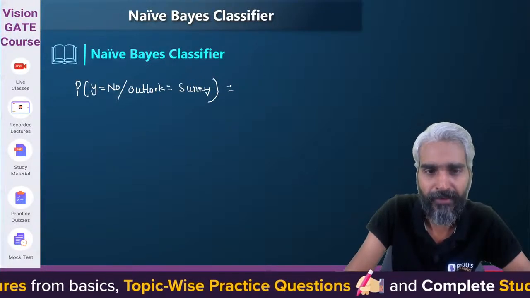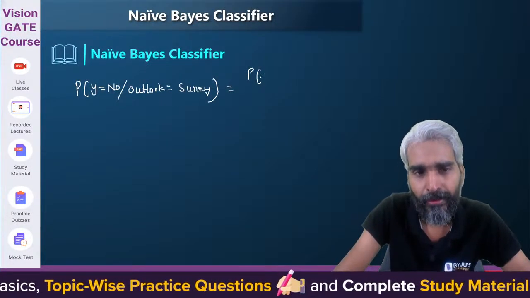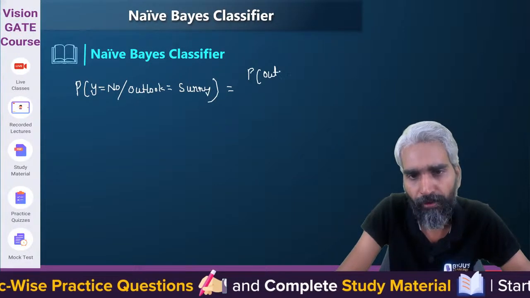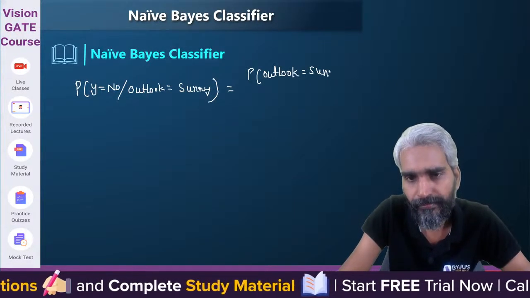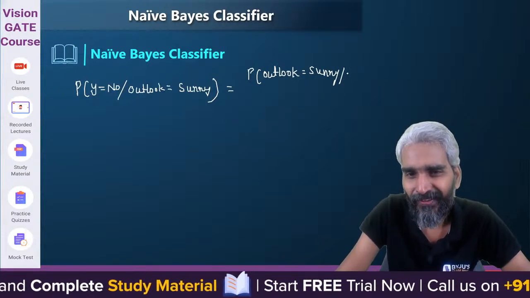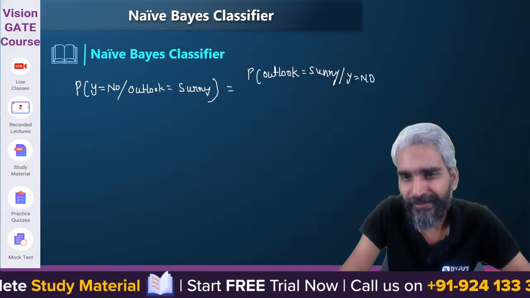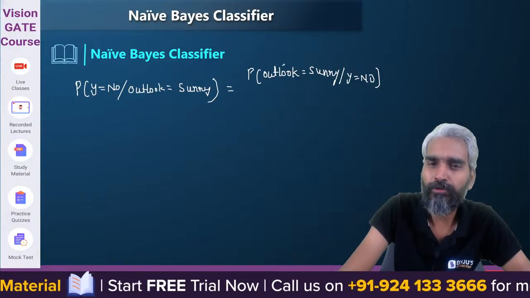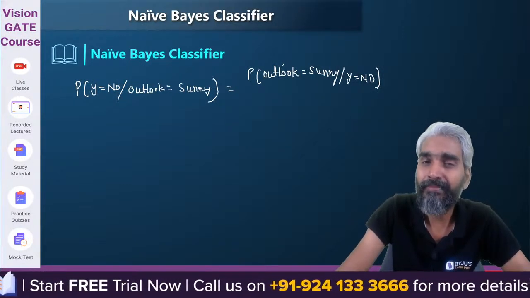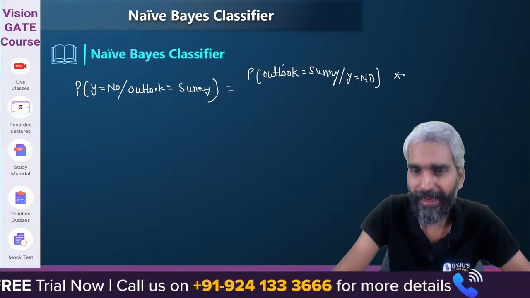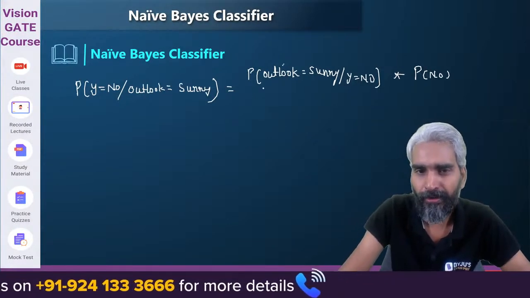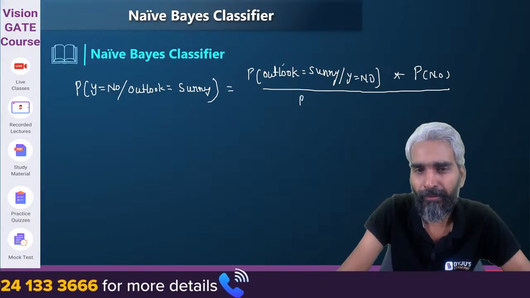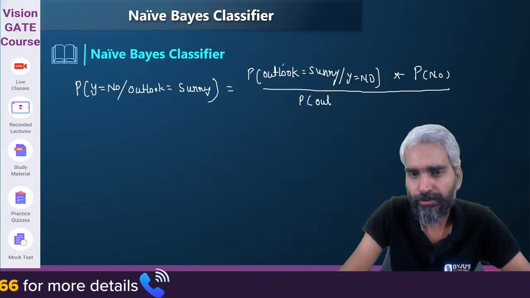So what will be the formula? It will be the probability of outlook equals sunny given y equals no. But with what probability will the outlook be sunny when the match is not played? And the probability of no, divided by the probability of outlook equals sunny.